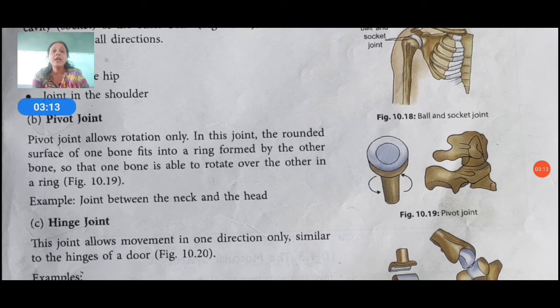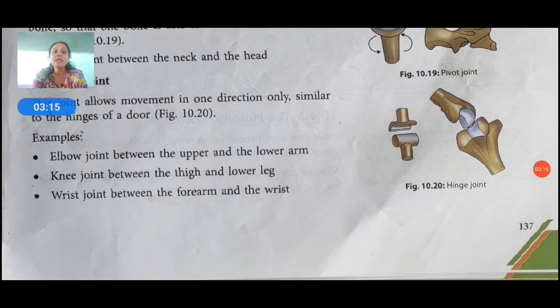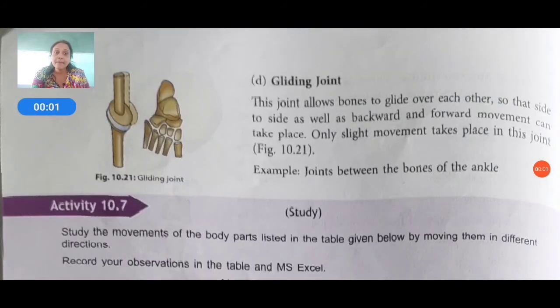Then the hinge joint. This joint allows movement in one direction only. For example, the elbow joint between the upper and the lower arm, and the knee joint between the thigh and lower leg. Between them we have this type of joint. In figure 10.20 you can also see the hinge joint, and the wrist joint between the forearm and the wrist.